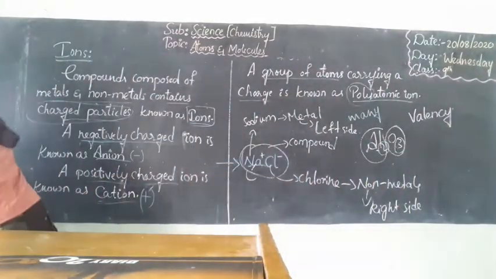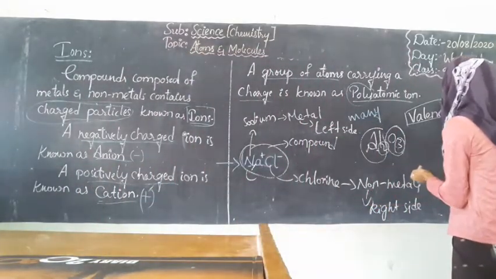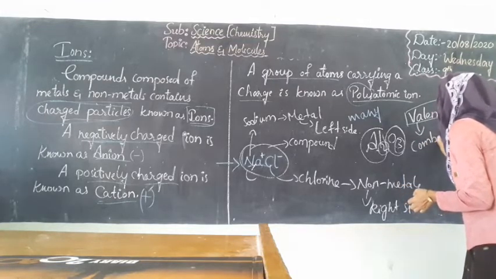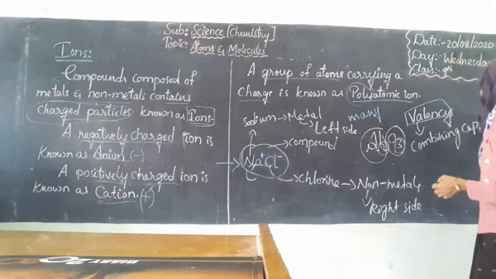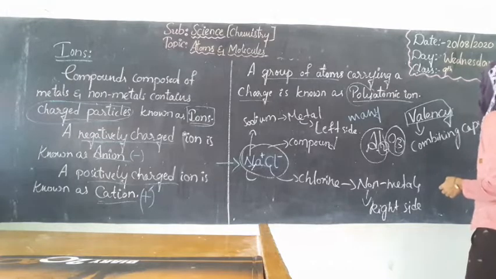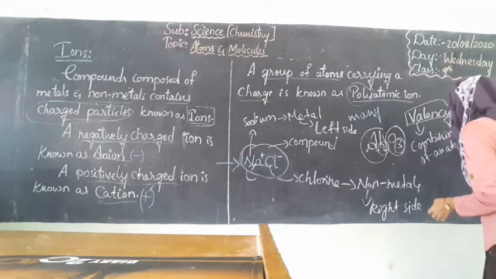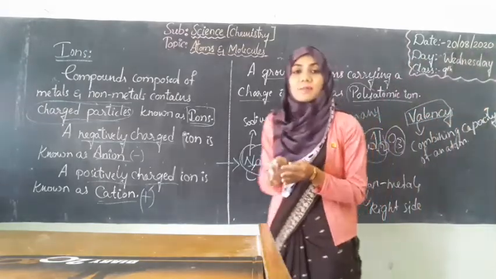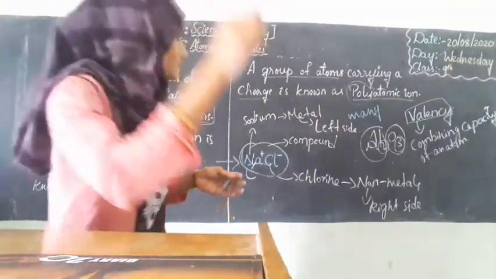So what is valency now? Valency is nothing but the combining capacity of an element. So the valency is nothing but the combining capacity of an atom.